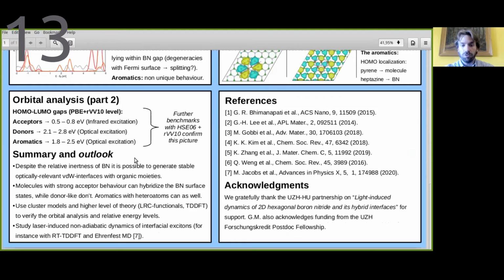Our work is based on a computational study to investigate the adsorption of a few candidate molecules with acceptor-like, donor-like, or aromatic behavior onto a 2D hexagonal boron nitride surface. The aim of our study was to identify hybrid photoactive states between the molecule and the BN surface. And we did that thanks to DFT calculations highlighting density of states and orbital analysis.